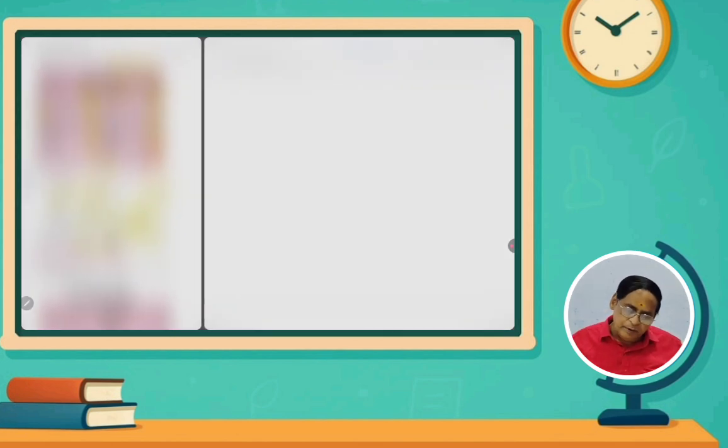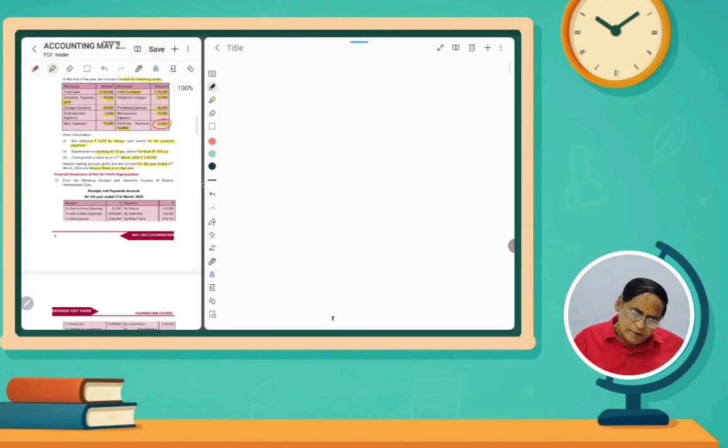So here we have to prepare in the books of any company name or proprietor name, whatever name is given in the question paper, we have to write like that.